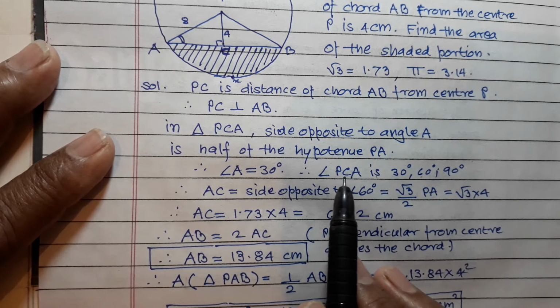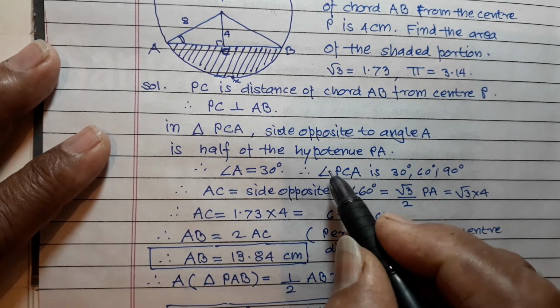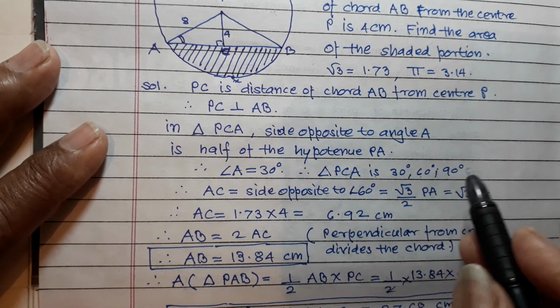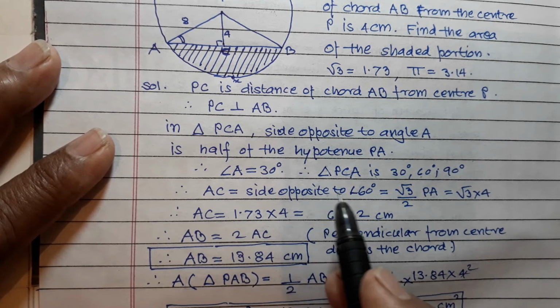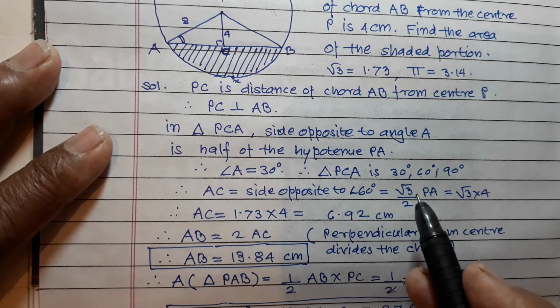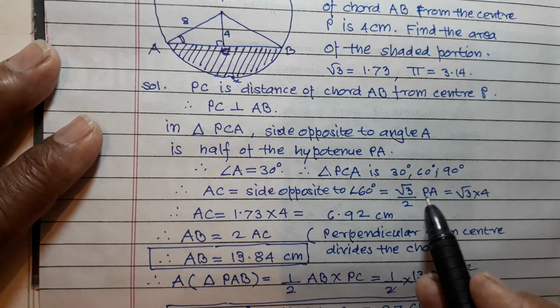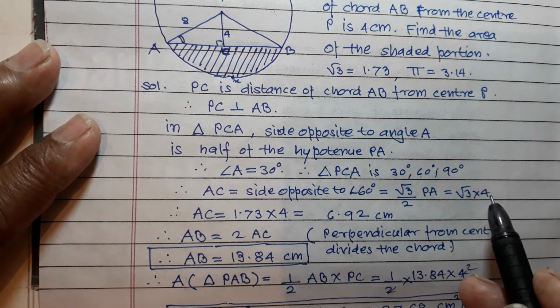Angle PCA is 90, and therefore triangle PCA is 30, 60, 90, and therefore AC is equal to side opposite to 60, which is root 3 upon 2 into PA, equal to root 3 into 4.